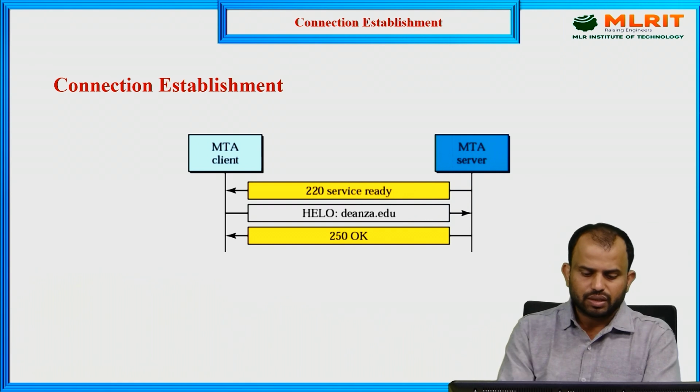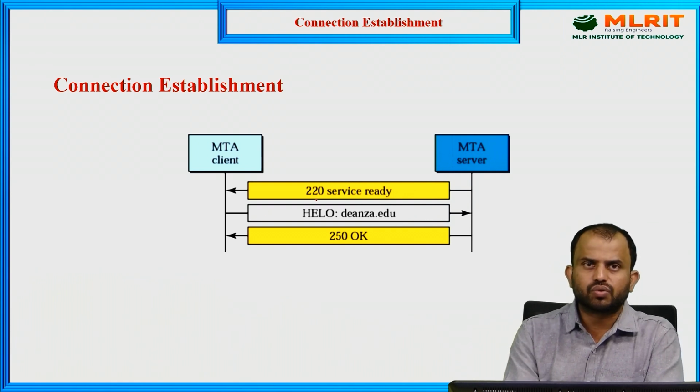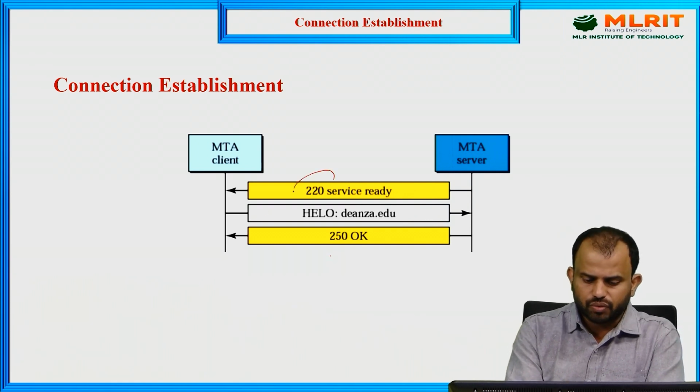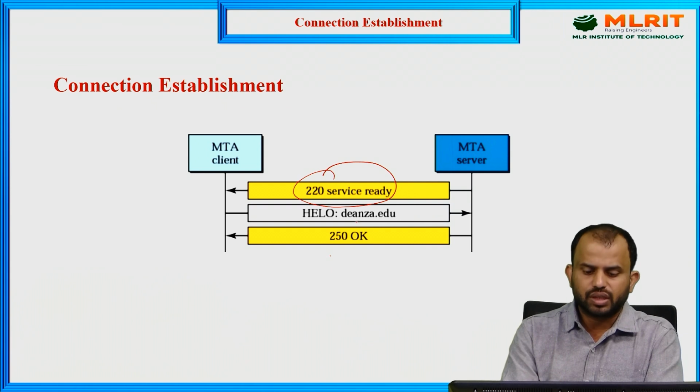When the connection establishment happens, we are using port 25 on the server. So we get 220, which means the server is ready. Once the connection is established, we share the information, and when it is successfully received, we get an okay.